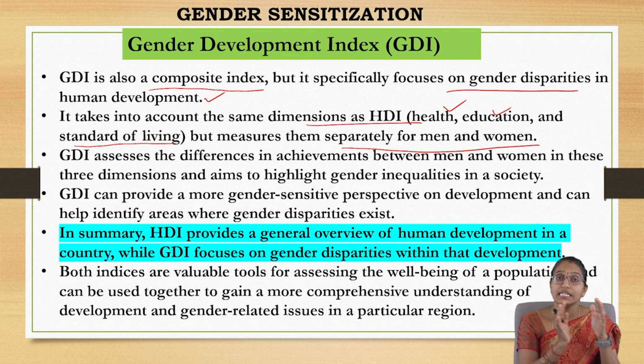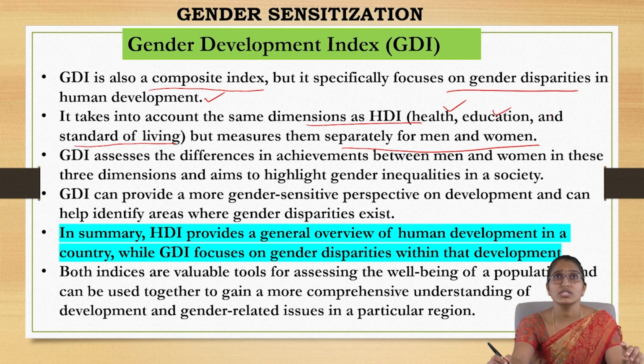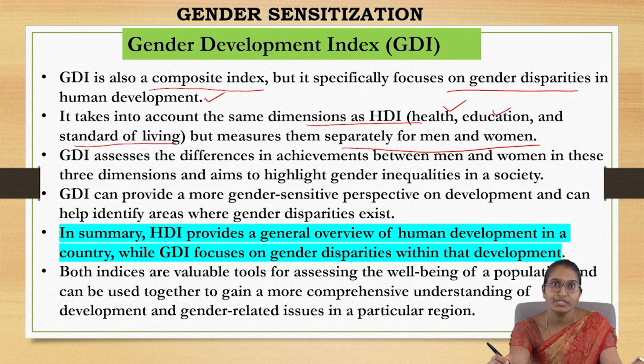So it says what is the ratio of men with these three key factors, with respect to women. Based on these three key factors, what is each gender's development separately, and what is the ratio gap? That gives the gender disparities.